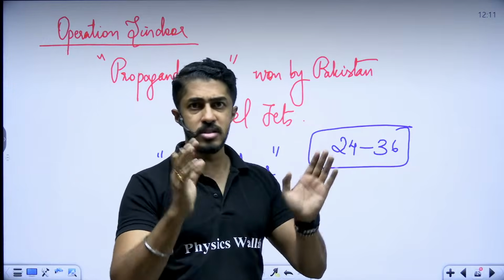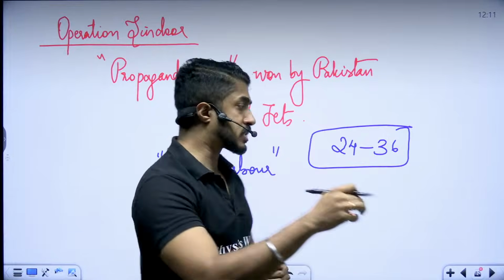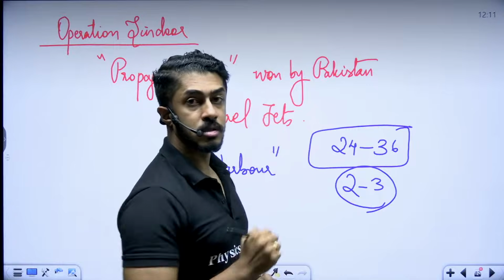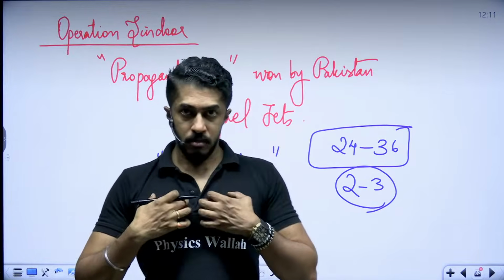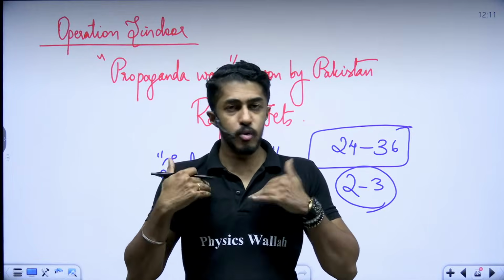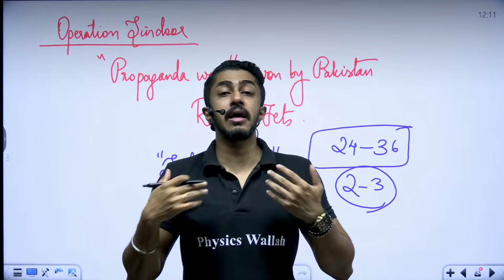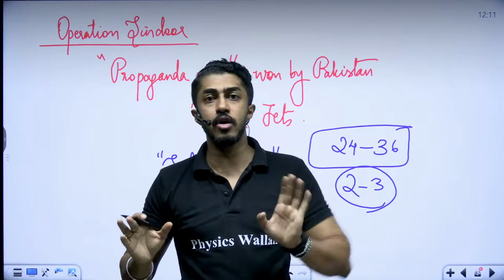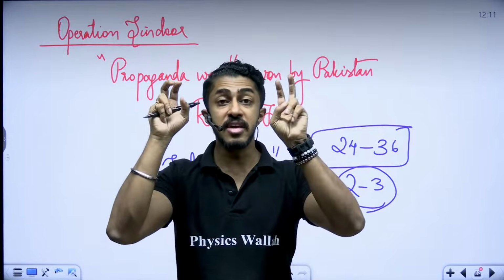24 to 36 hours was the time frame. The new rule says that you have to take it down within 2 to 3 hours. If you fail to do it, then I, the social media platform, Instagram, Facebook, whatever, will not get the safe harbor clause. That means I can no more say that I don't know anything, they posted, they watched, I didn't do anything. I cannot take that safety there.